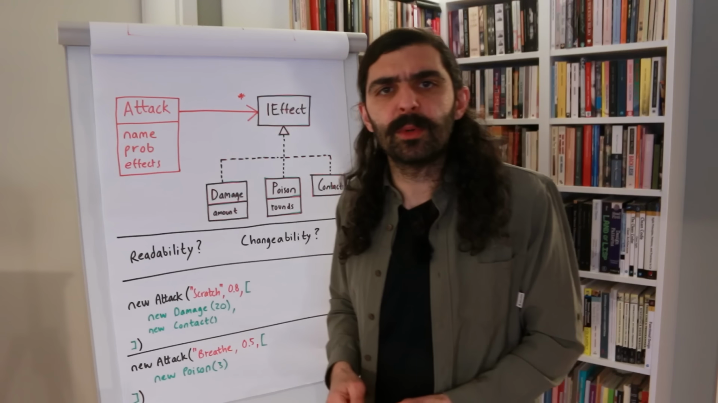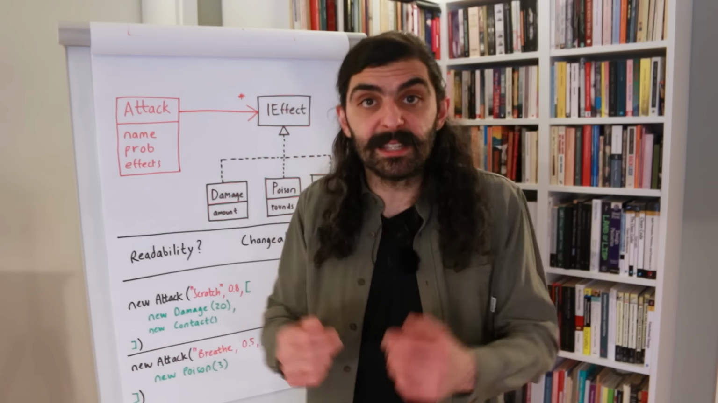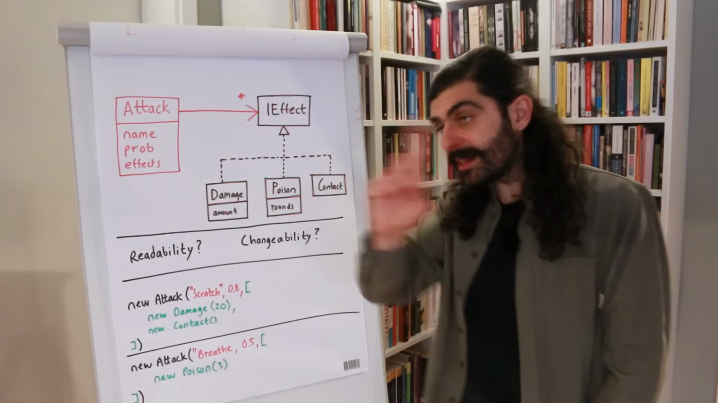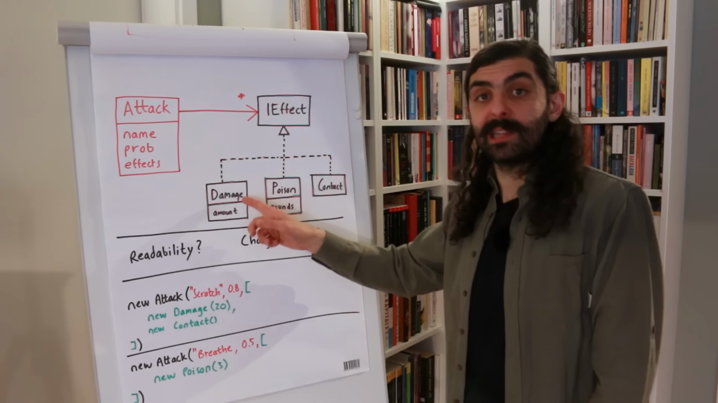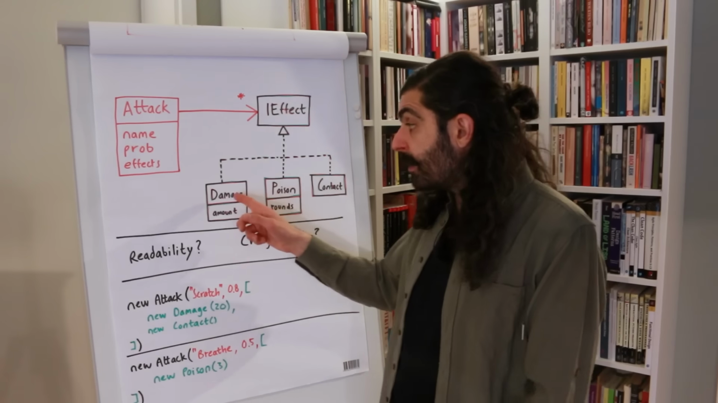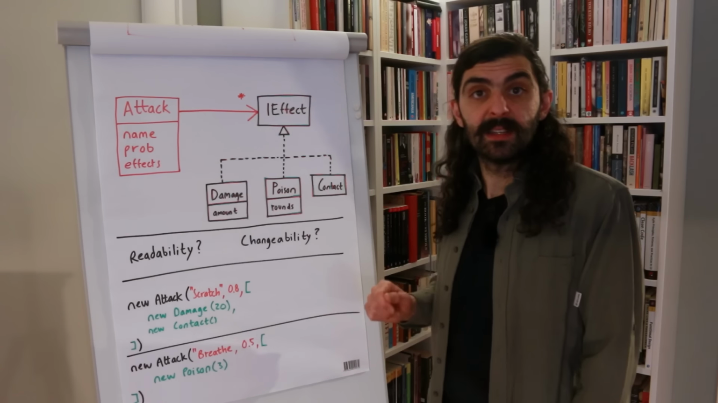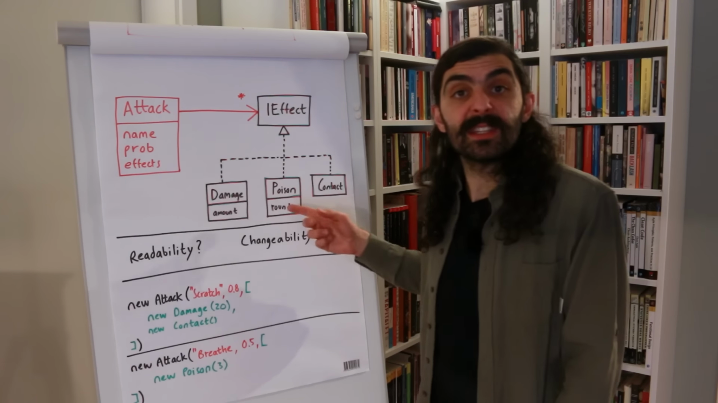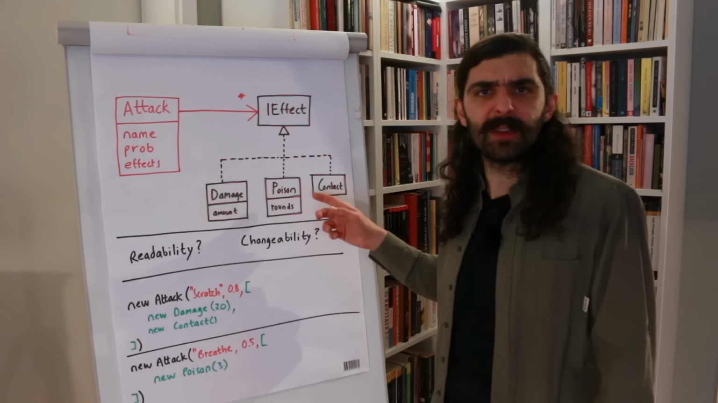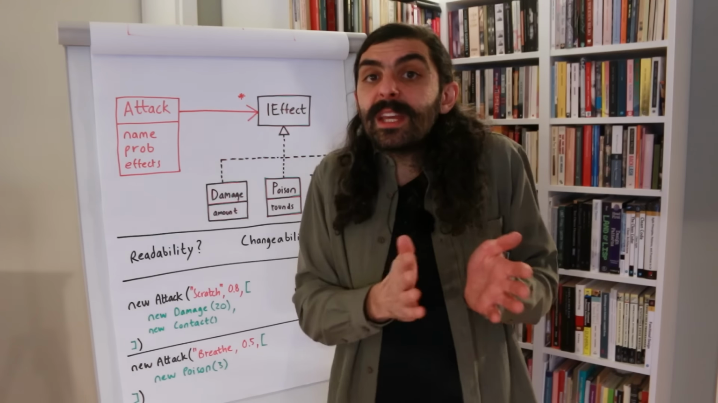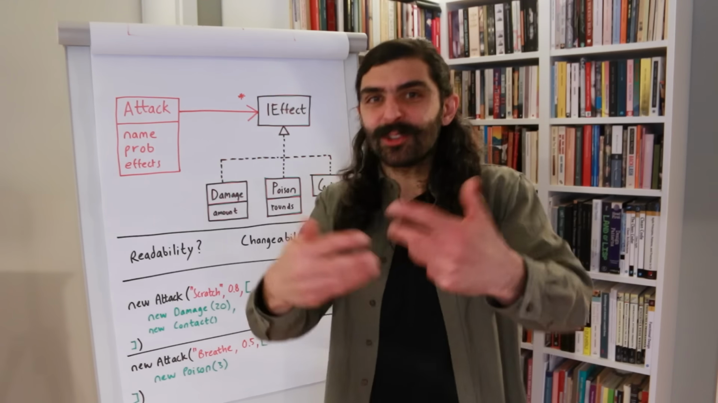Okay, what about the effects? Is readability improved? Yes, massively. Why? Because now they are all focused on one thing and one thing only. They're separated. The Damage effect just applies the amount of damage. The Poison effect just activates the poison for this number of rounds. And the Contact effect just tells the defender to apply the contact effects to the attacker because the attacker has made contact with the defender.